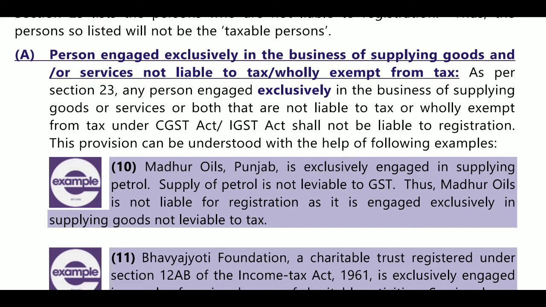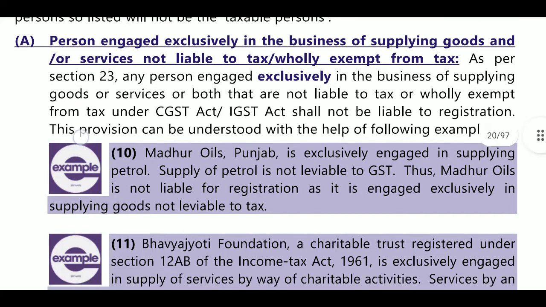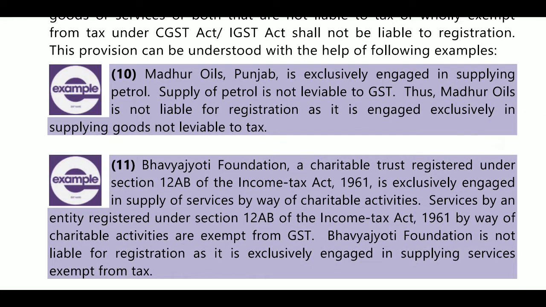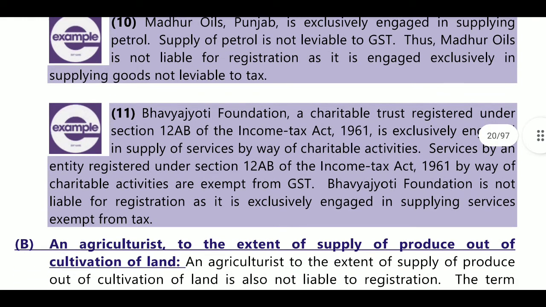Then he is not required to get registration. For example, Madhur Oils, Punjab is exclusively engaged in supplying petrol. That petrol is not liable to GST. So Madhur Oils is not liable for registration, as it is engaged exclusively in the supply of goods not liable to tax.